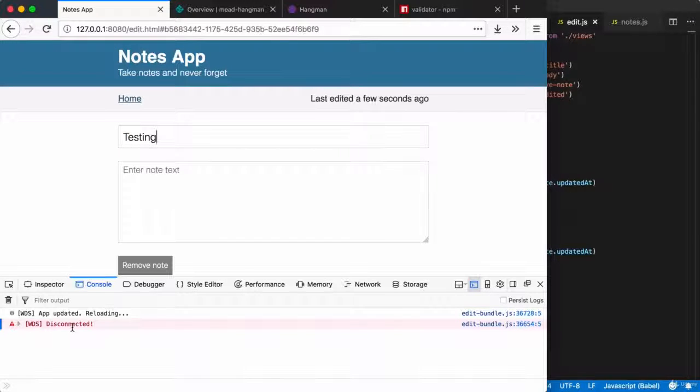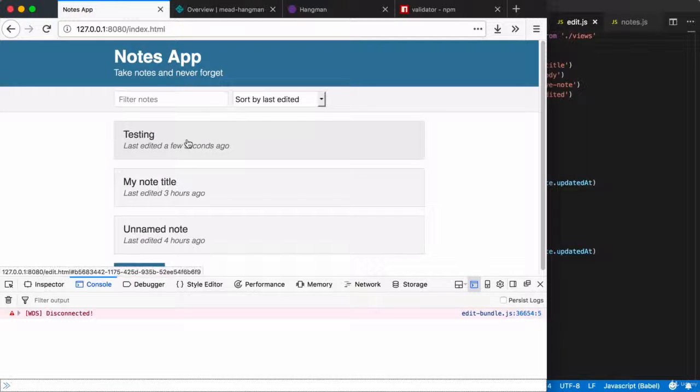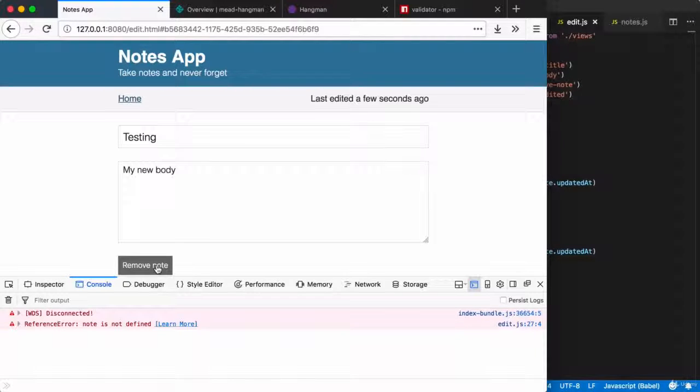So once again, let's try to change that title. Testing, this time no errors. I'll change the body as well. My new body. I'll then go over to the home page, and I see that note showing up. I click it, it brings me back, and I have my values populated. Last up, I can choose to remove the note completely, and I can see that note is not defined.